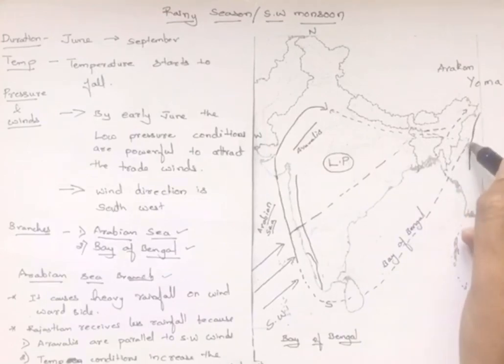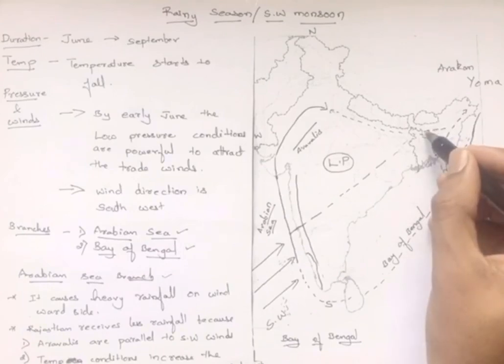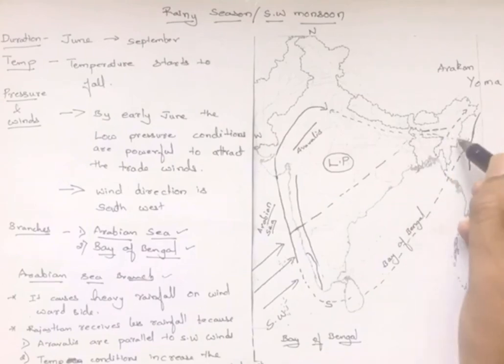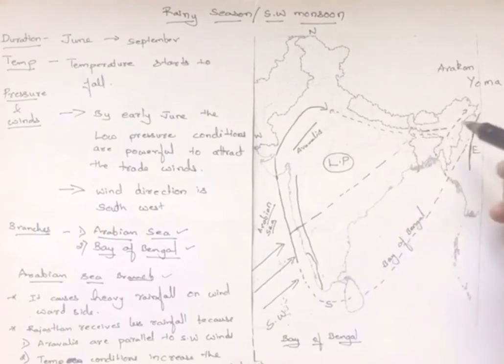Then when they start heading towards our country, even here they find an obstruction, that is the three hills, Garo, Khasi and Jaintia. These hills divide this branch again into two branches. One goes towards the northeast region and one goes towards the Ganga plain.